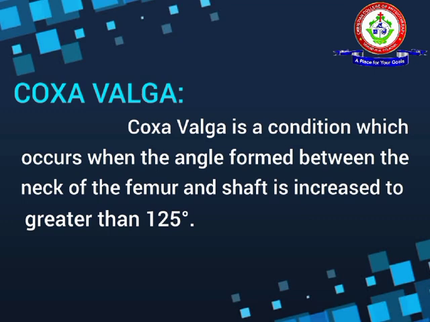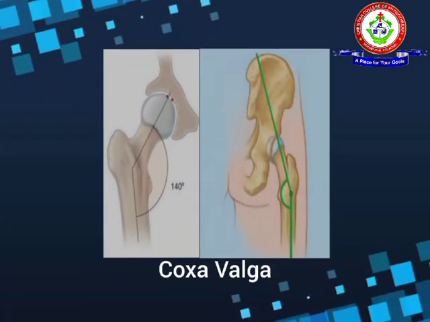First, coxa valga. What is coxa valga? Coxa valga is a condition which occurs when the angle formed between the neck of the femur and the shaft is increased to greater than 125 degrees. Simply, we can say that the angle is more than 125 degrees. This picture shows the condition coxa valga. Here, a large portion of the head of the femur remains outside.